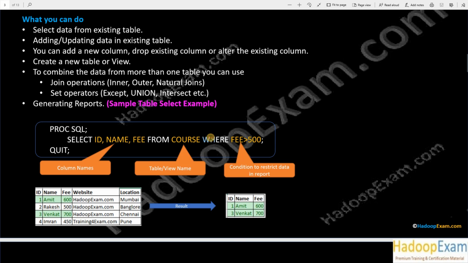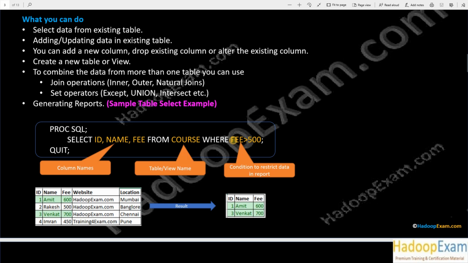Now in the where clause, it is not necessary that you provide a condition based on the columns which you are selecting, correct. Suppose you are selecting these 3 columns, and if you want to put a condition on some other column, then also you can put the condition. It is not necessary that your condition should use the same column which you are selecting.